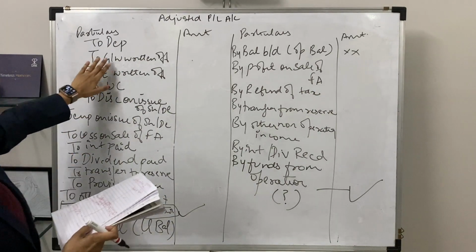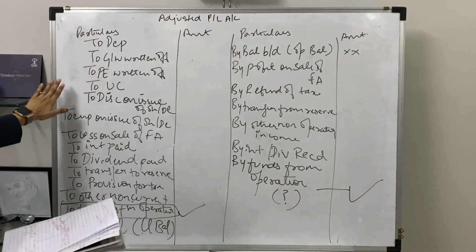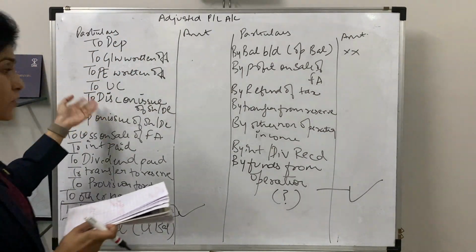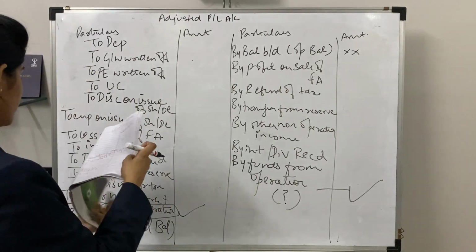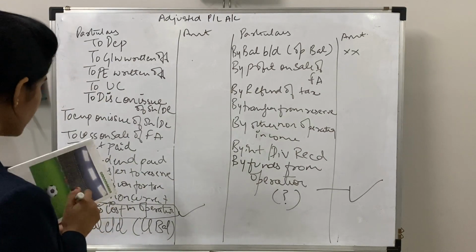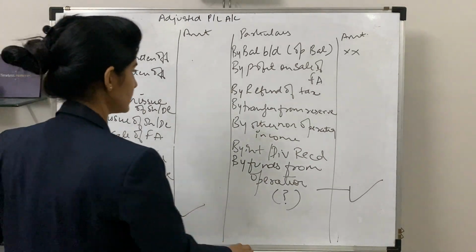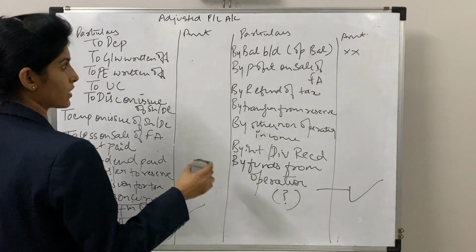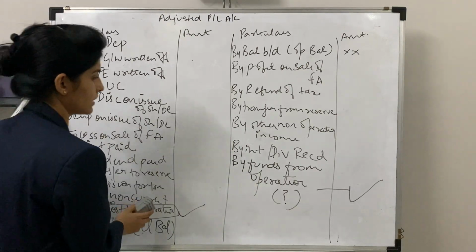So this is the second method to prepare your adjusted P&L account or to calculate your funds from operation. Now coming on to the next thing. This was your first statement, which can be prepared by 2 methods. Now you can note it down, or if you have noted down your first method, it can be directly derived from that.